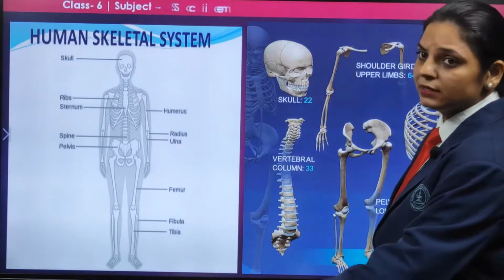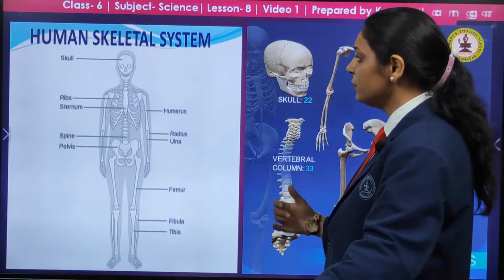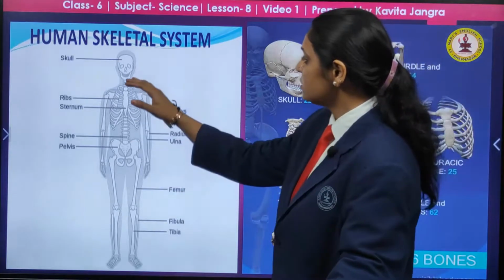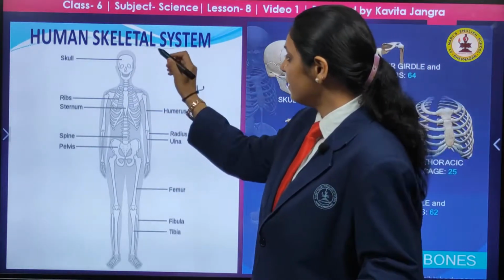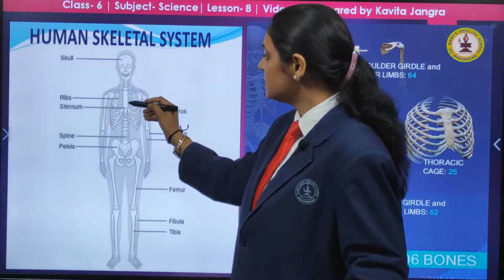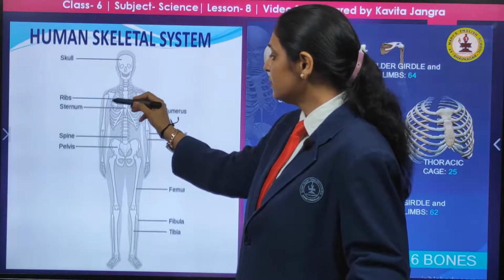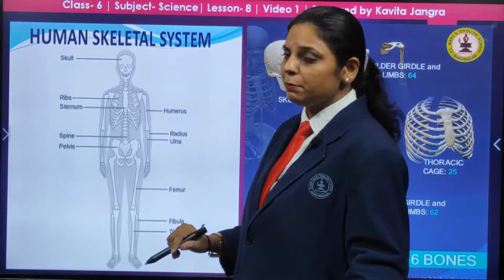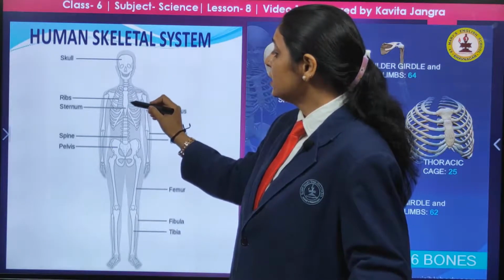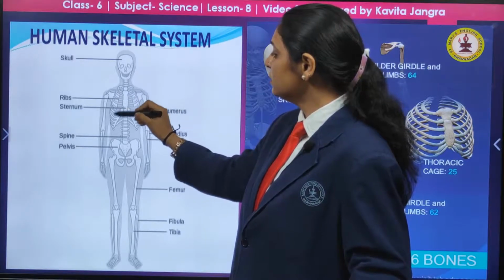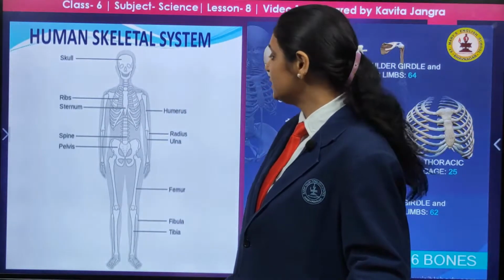This is the human skeletal system, which I think is familiar to you, you have seen it. Just see over there, this part is known as the skull, the brain area. These are the ribs, cumulatively known as the rib cage, and the bone in between, near the chest, holding all the ribs together is known as the sternum.